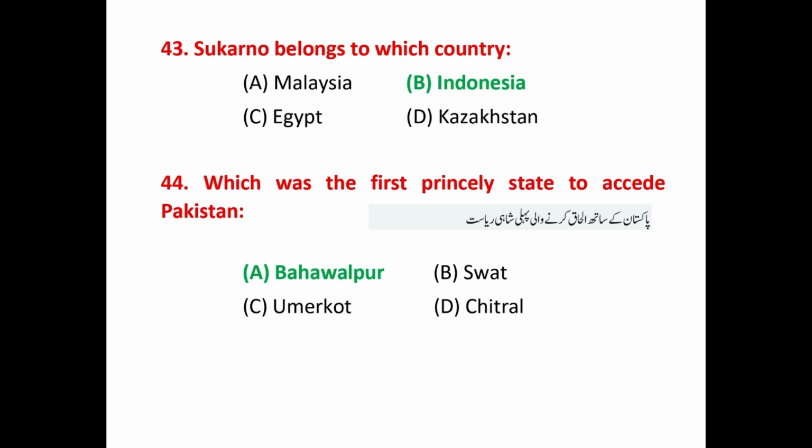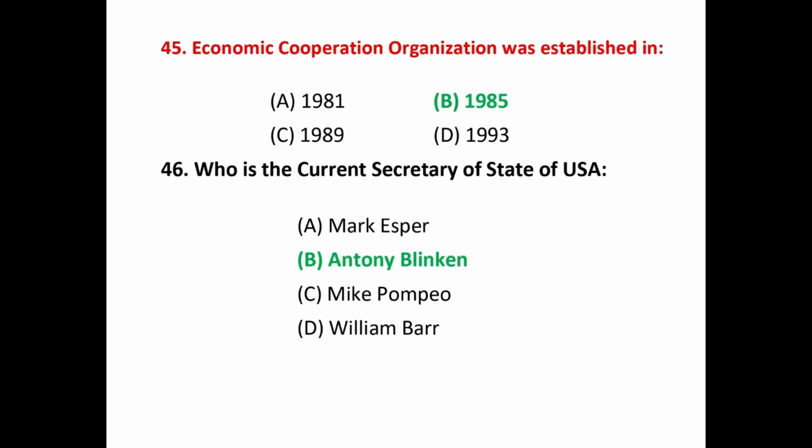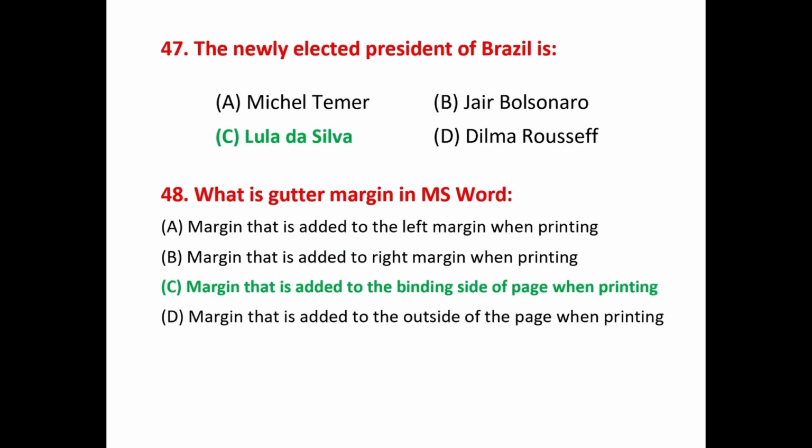Question number 44. Which was the first princely state to accede Pakistan? That answer is Bahawalpur. Question number 45. Economic Cooperation Organization was established in? That answer is 1985. Question number 46. Who is the current Secretary of State of USA? That answer is Antony Blinken. Question number 47. The newly elected President of Brazil is? That answer is Lula da Silva.